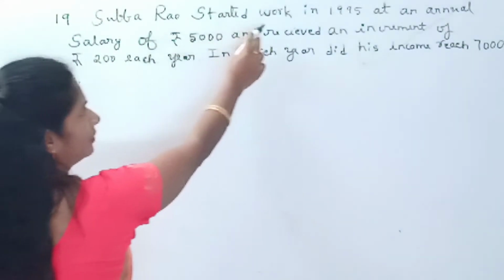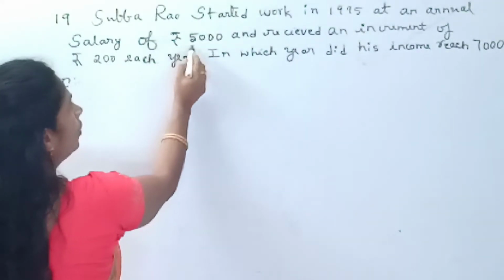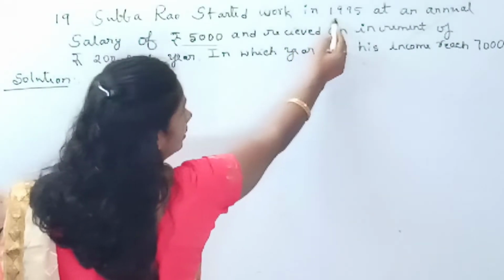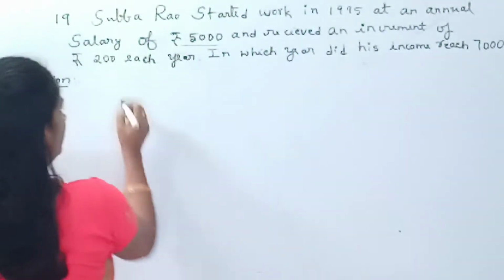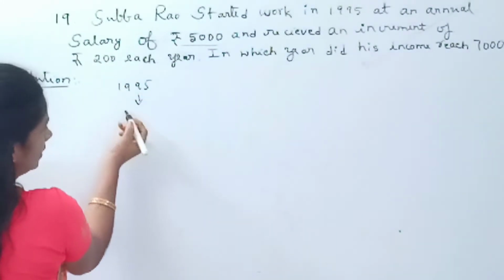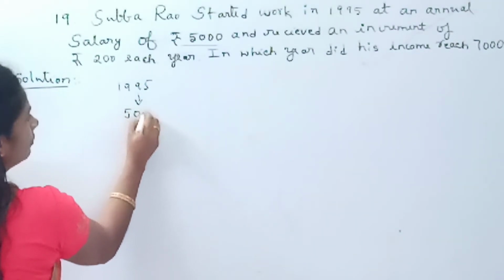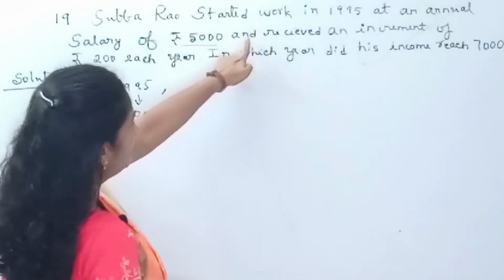Subba Rao started work in 1995 at an annual salary of rupees 5,000. So in the year 1995 his salary was rupees 5,000.